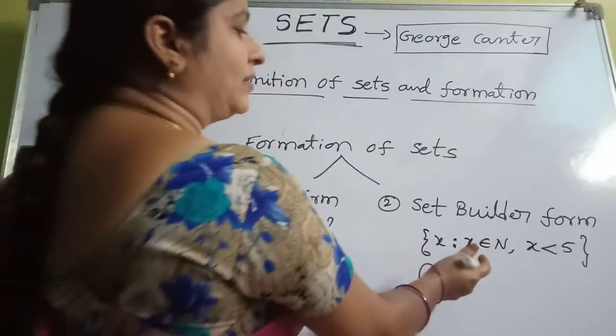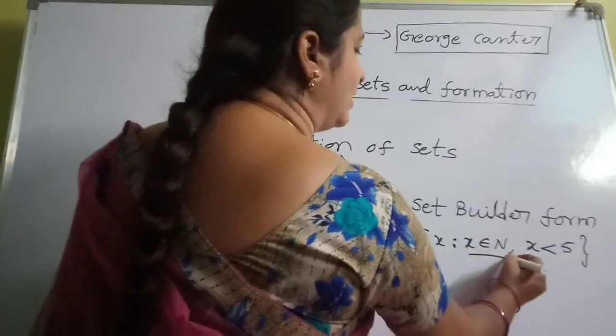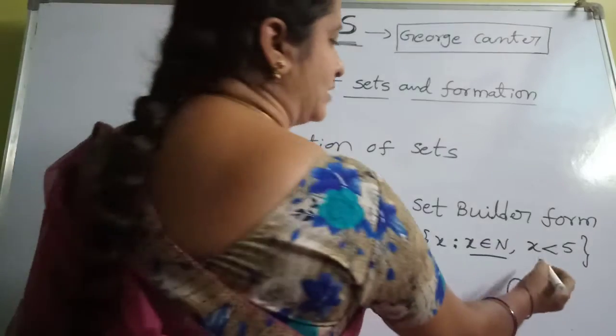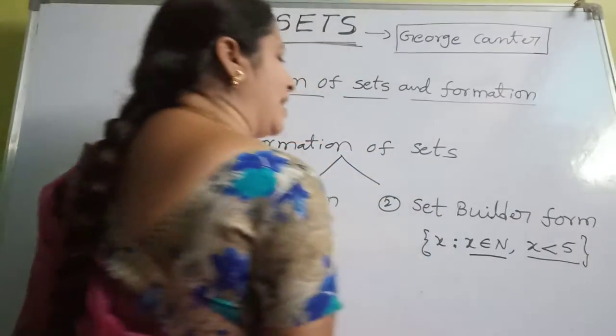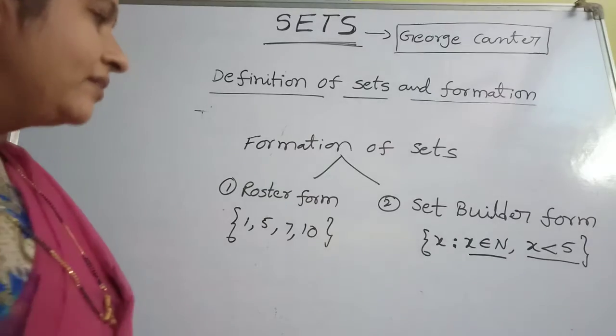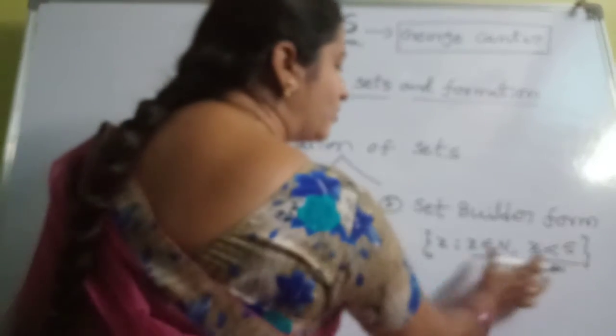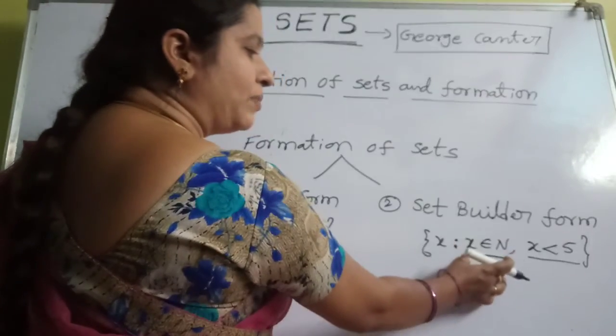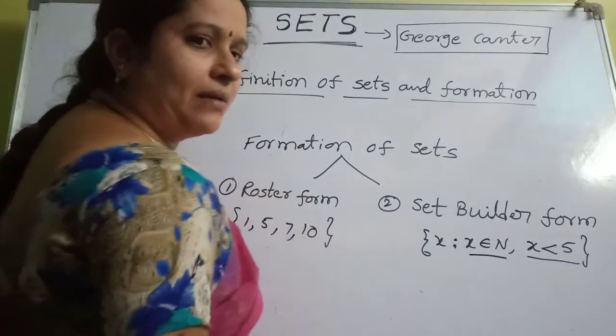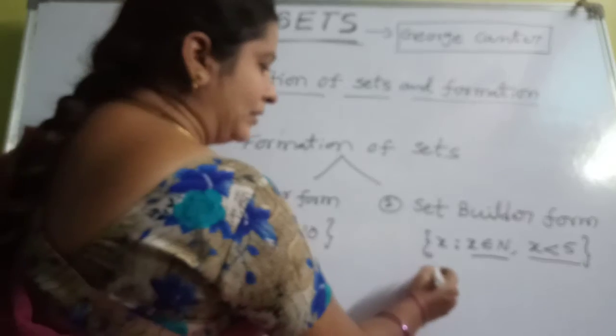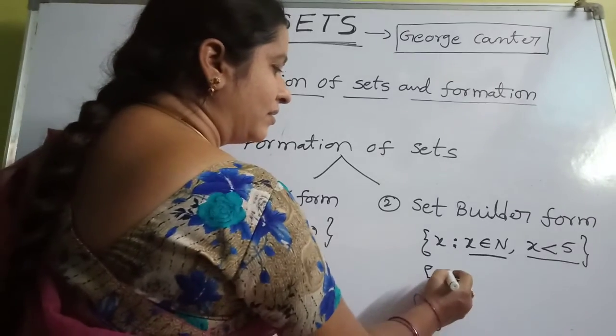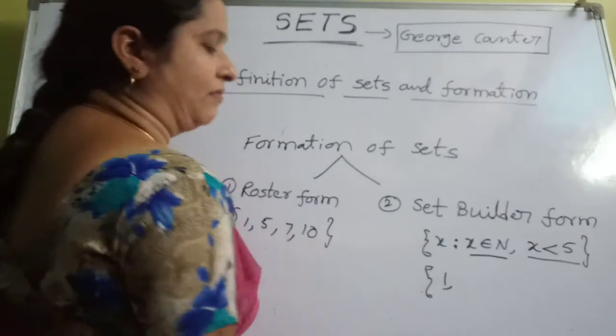So what are the clues in this one? The first clue is x belongs to N. The second clue is x less than 5. By using these two clues, you can find the elements here. So what are the elements in this set? x belongs to N means N is the natural number set. Natural numbers start with 1.